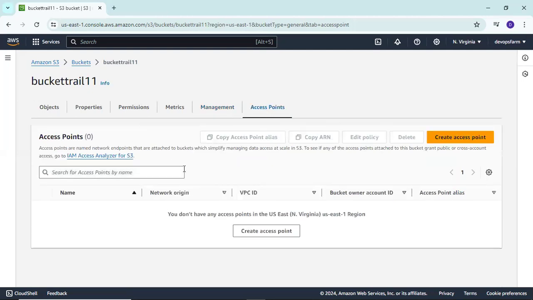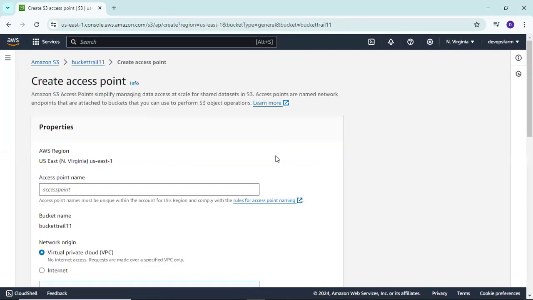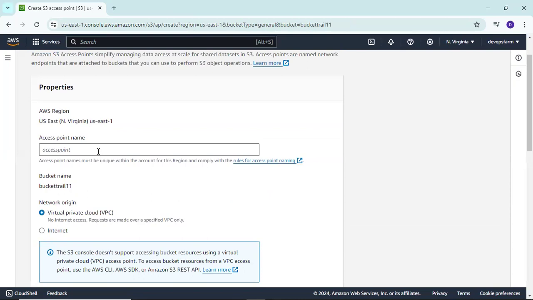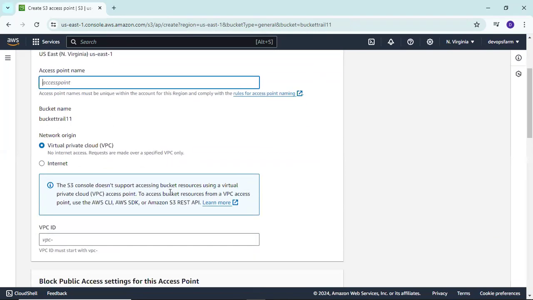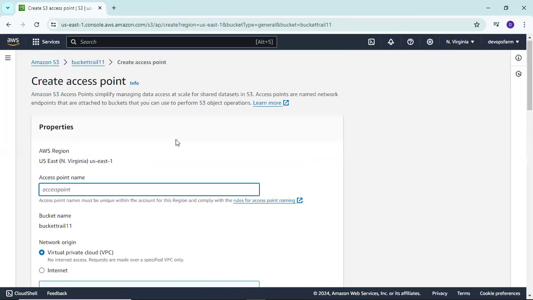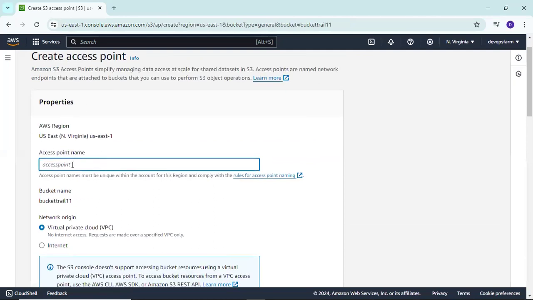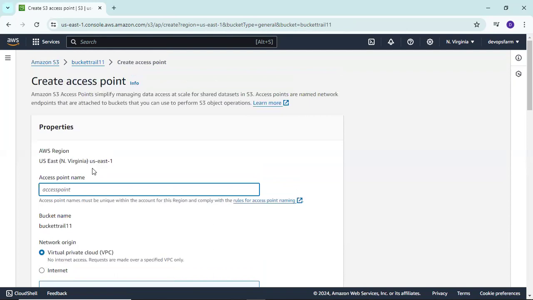In access point, there's nothing much. You can simply click on access point. If you want to give permission to a particular ID or particular origin, you can use create access point. Right now we have this region, but if you want to change this region for a particular reason, you can use create access point.